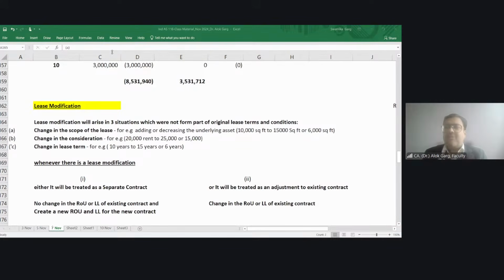Guys, whatever I'm telling you, have you seen this real life scenario? Like the example of 2 rooms and 3 rooms, it is a real life, practical scenario. This increase in consideration, increase in lease payment, is a real life scenario.